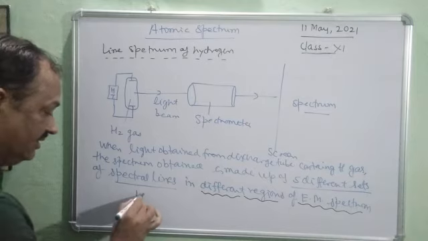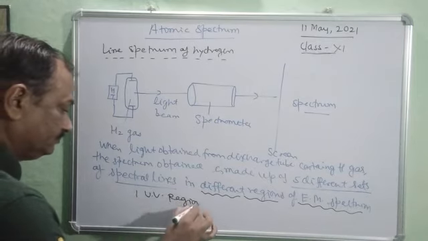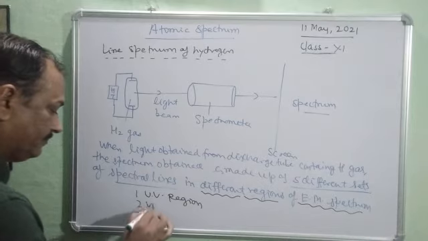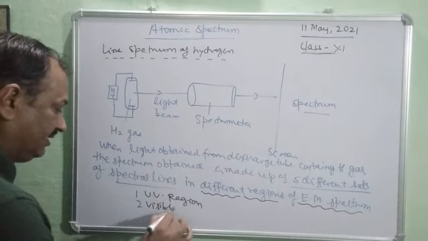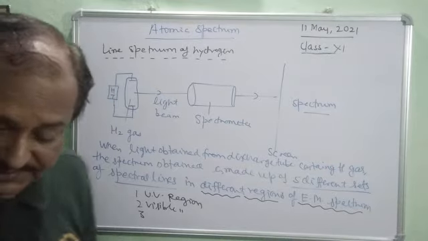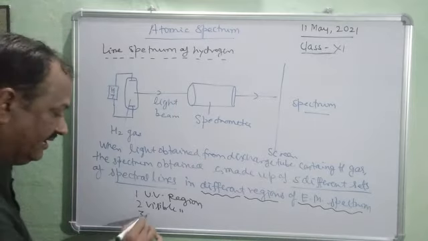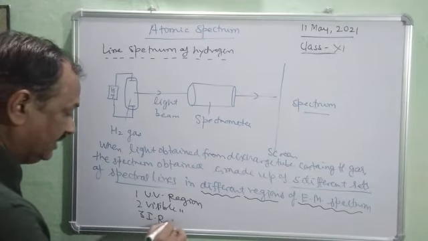One is in the UV region, then the visible region, and then there is the infrared region also, the IR region.